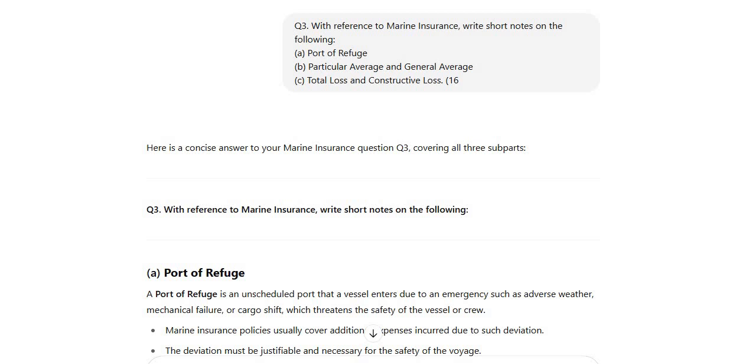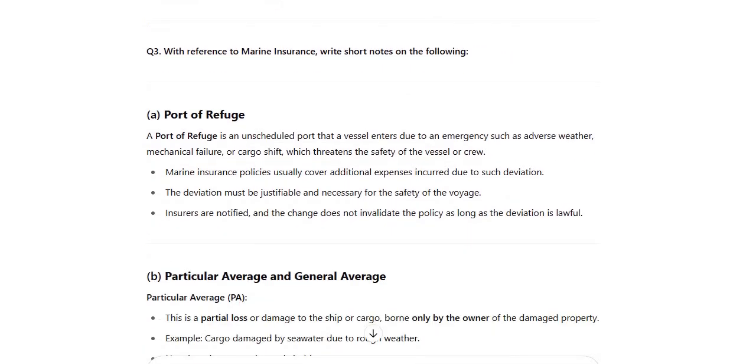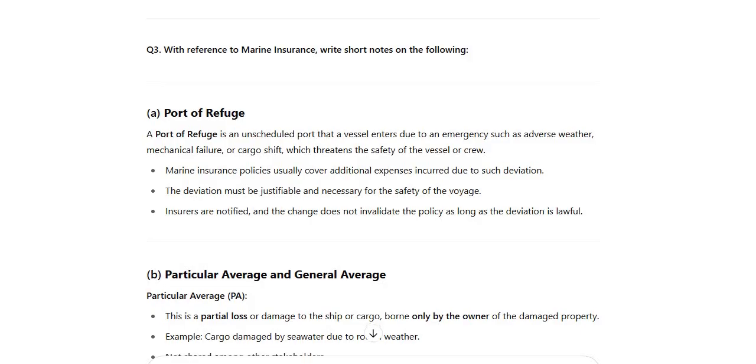This is the June 2025 question number 3. With reference to marine insurance, write short notes on the following: the port of refuge, particular average and general average, and part C would be the total loss and the constructive loss. Now, with reference to marine insurance, they have asked us to write short notes on the following, comprising 4 marks each.